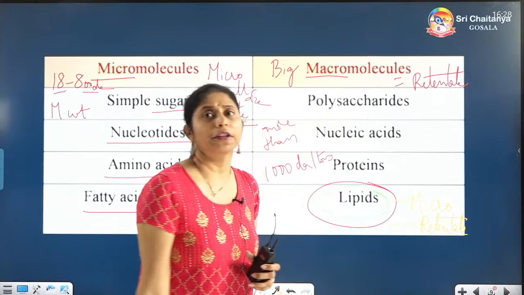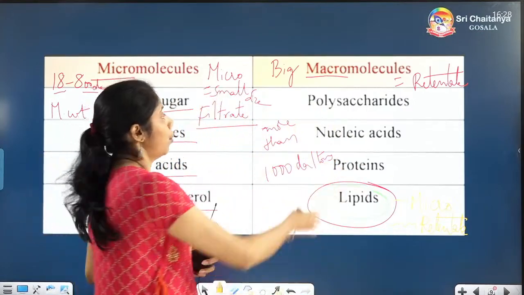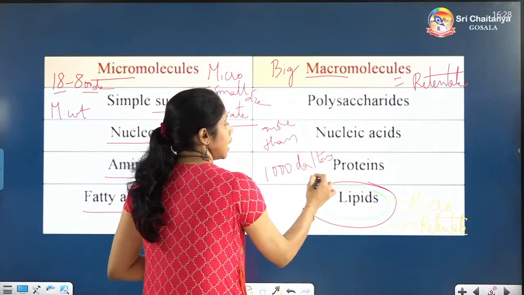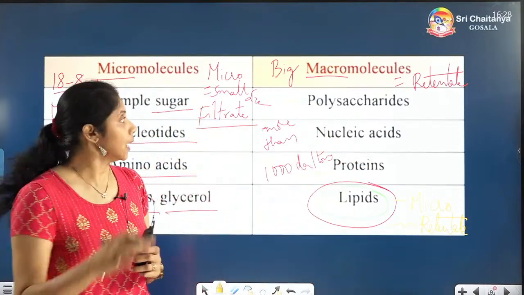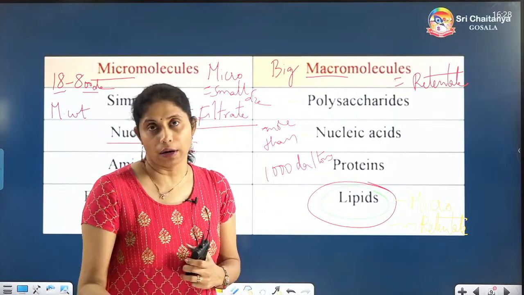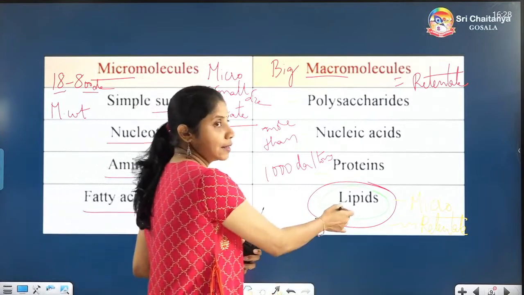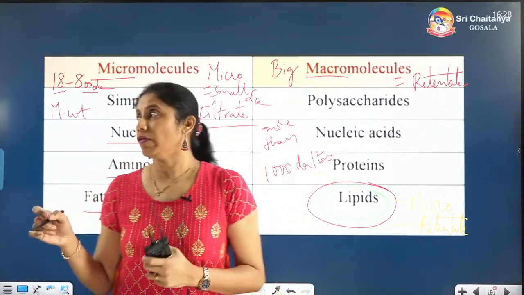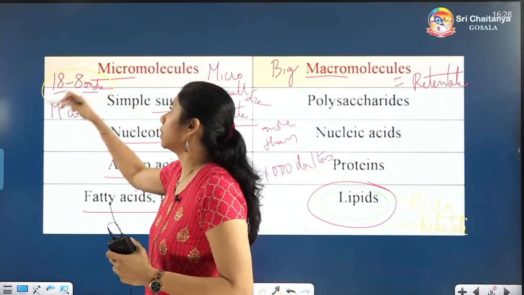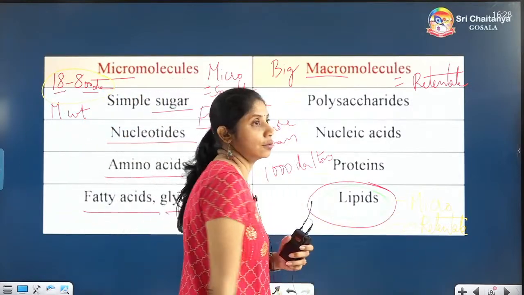This is important from the NEET point of view, because other than lipids, polysaccharides, nucleic acids and proteins all of them will be present in the retentate portion, and they will have more molecular weight, that is more than 1000 Daltons. But lipids, actually their molecular weight is just 18 to 800 Daltons, yet they are present in the retentate portion.